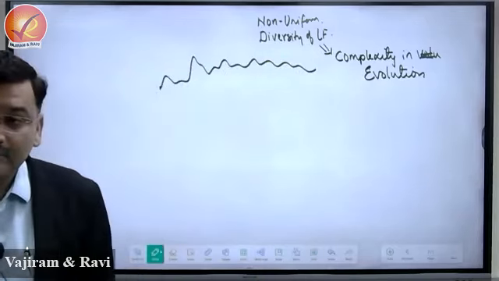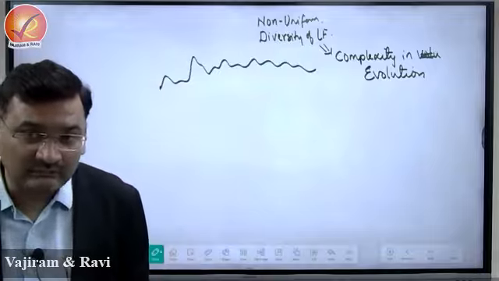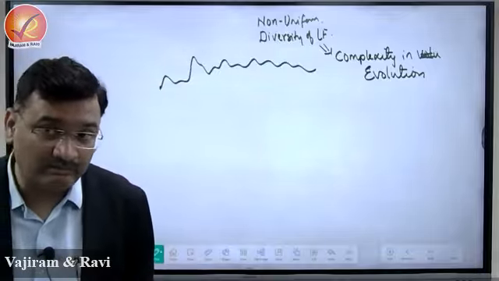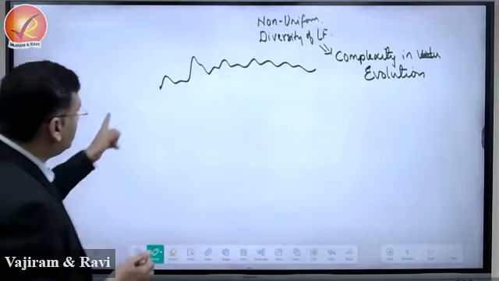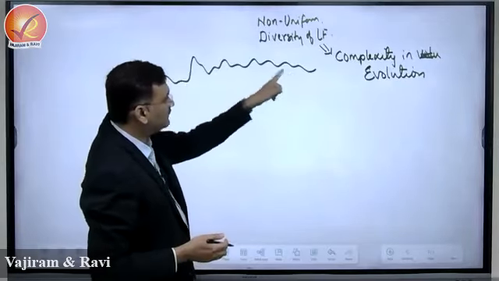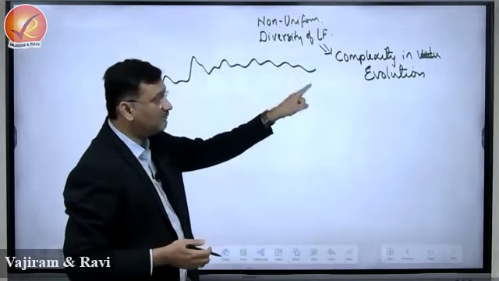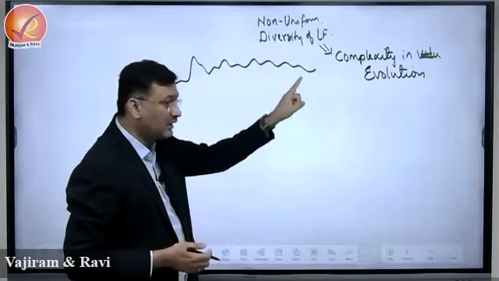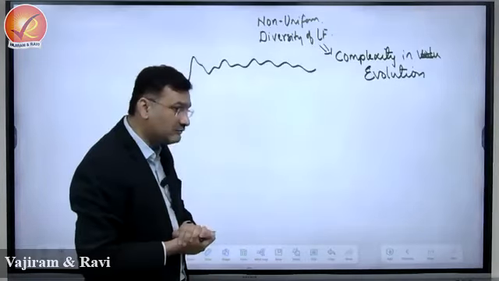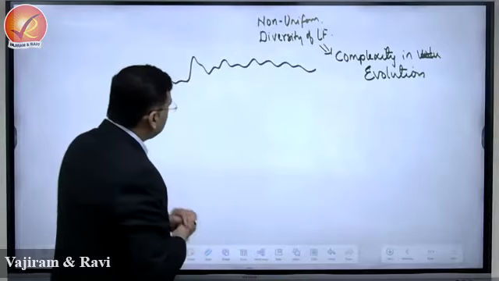How the landforms have evolved. The evolution of the landform is highly complex. Okay. So variation in the surface of the earth, non-uniformity on the surface of the earth, is the result of complex evolution of the landform.